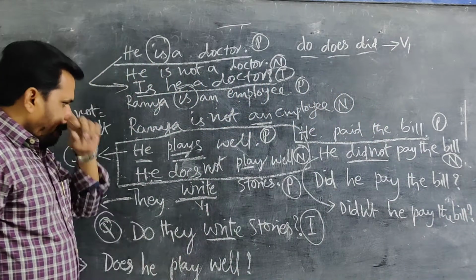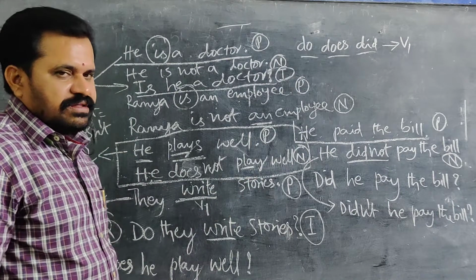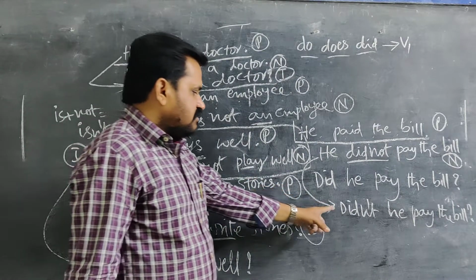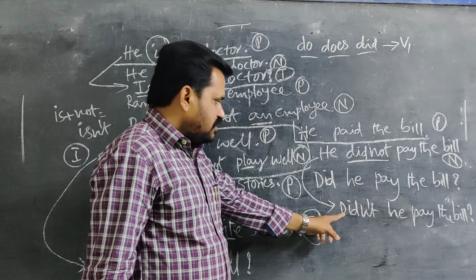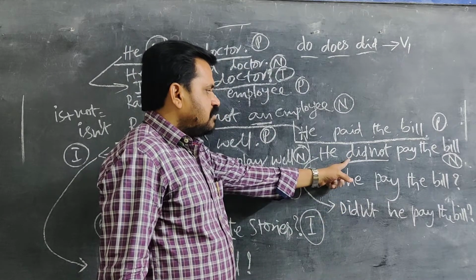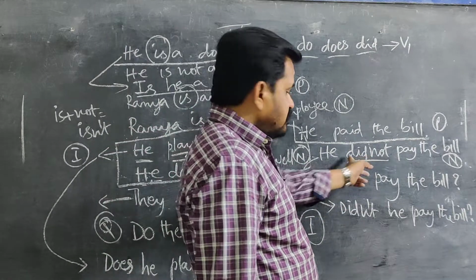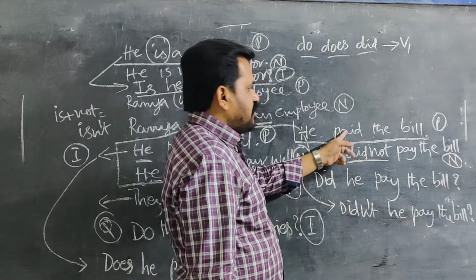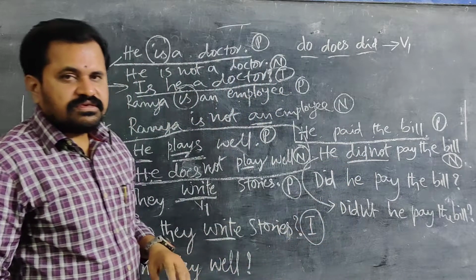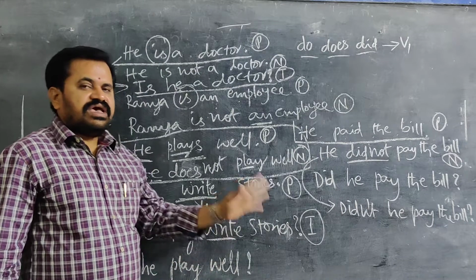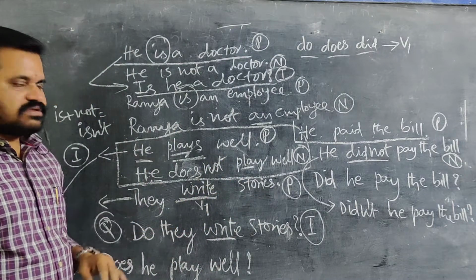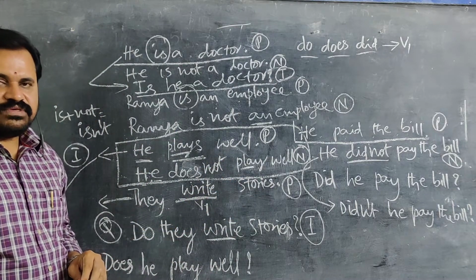Didn't he pay the bill? That is the structure. That is the interrogative sentence for the negative sentence. This is the interrogative sentence for the positive sentence. So in this way, do, does, did are going to be helpful to us.